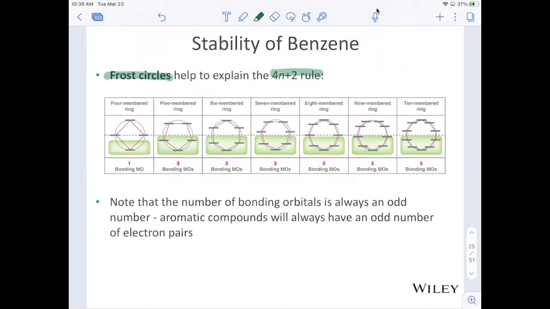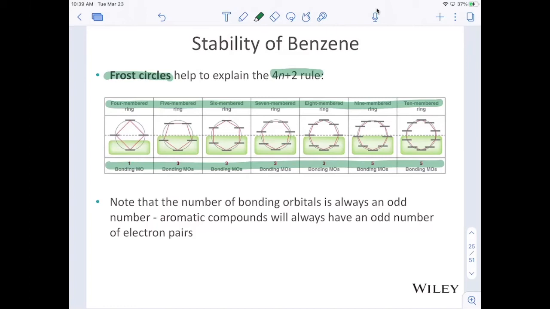So at the top of this table, we see that we are increasing the number of carbons in our ring. Because we are increasing the number of carbons, we are increasing the number of bonding molecular orbitals. And so here's a Frost circle for 4-membered rings up to 10-membered rings. In each case, we're going to place one of the points of our polygon at the bottom of our diagram and then draw it within the circle.